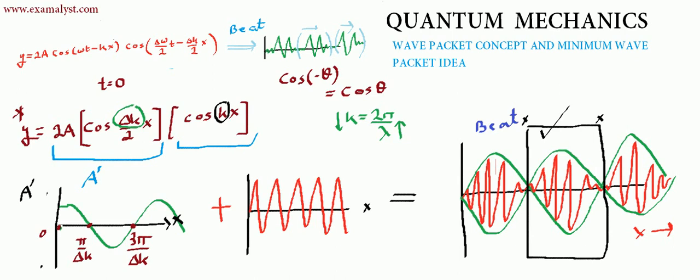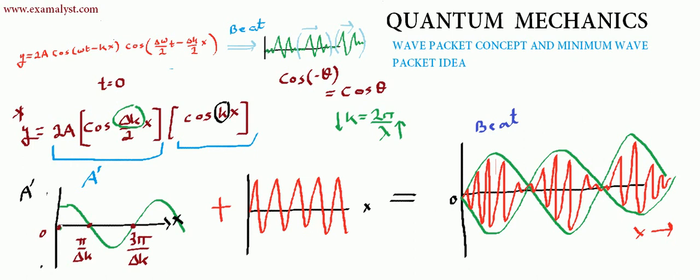But this is not confined in a region because, as you can see, it extends from 0 and goes all the way along x. Agreed? So this is the idea of a beat, and in quantum mechanics we will be interested in this idea. We will use this idea and reach the concept of the wave packet. So the next question we need to answer is, with what velocity is this beat moving?